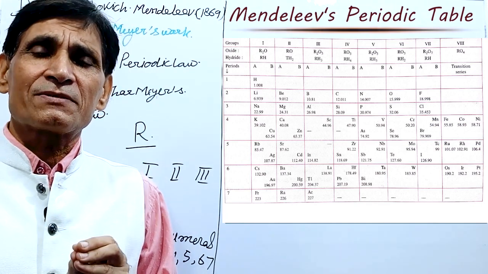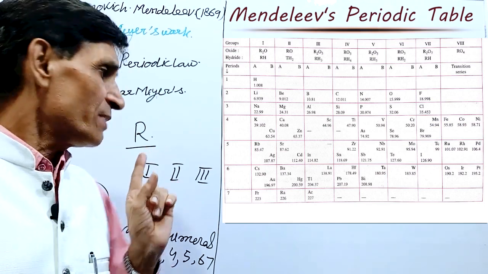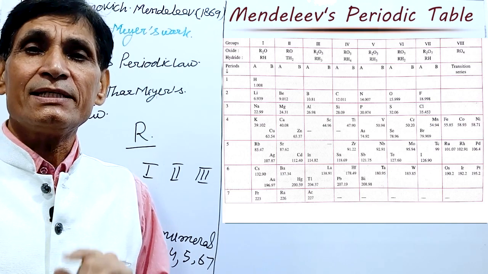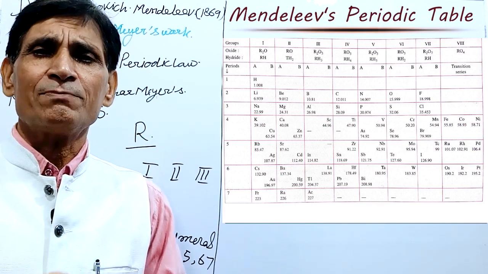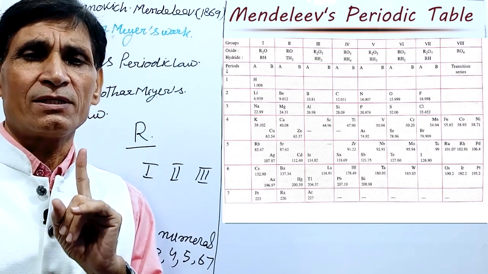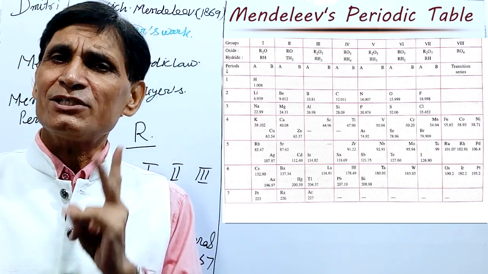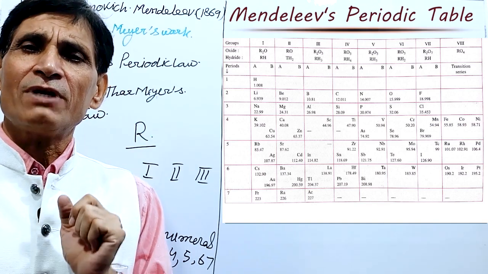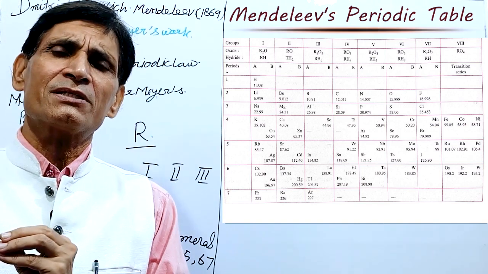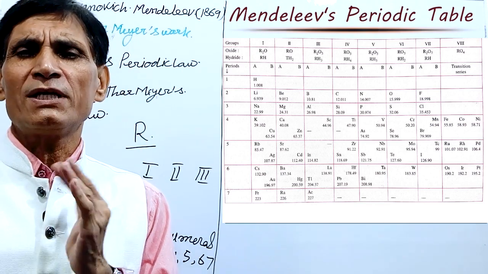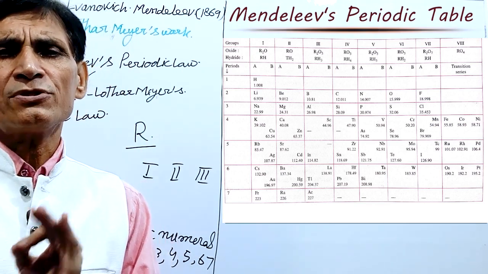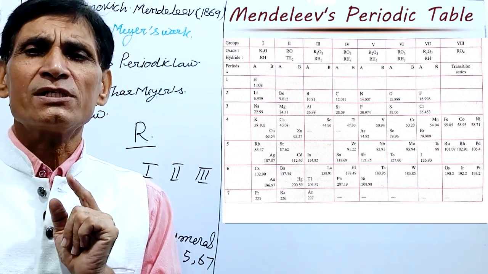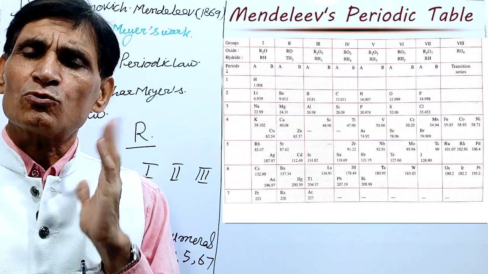Valency of elements from group number 1 to group number 4 is equal to the group number. For example, valency of a first group element is 1. Valency of a second group element is 2. Valency of a third group element is 3. Valency of a fourth group element is 4. Like carbon is of the fourth group, valency is 4. Silicon is of the fourth group, valency is 4.